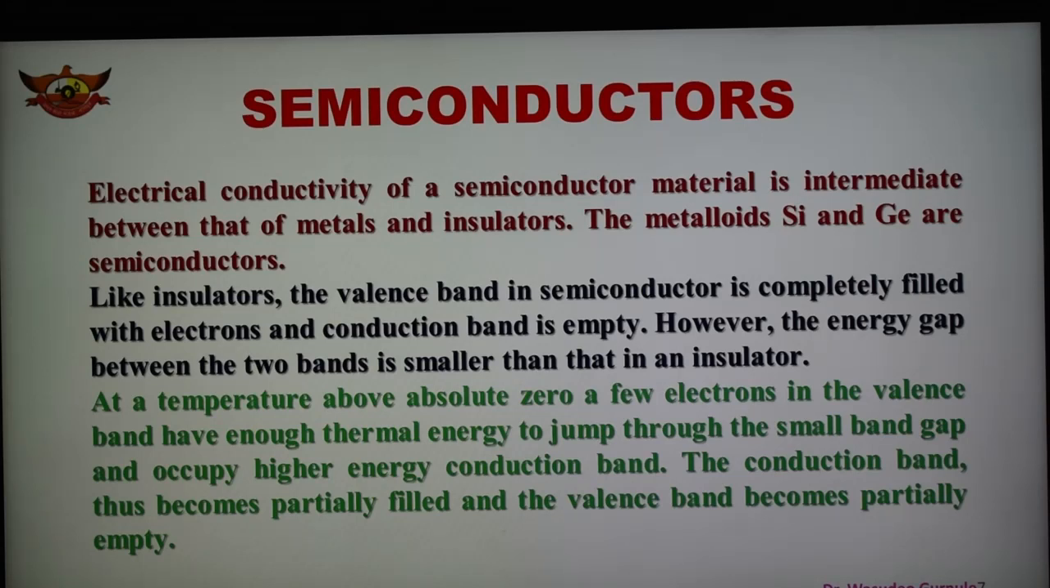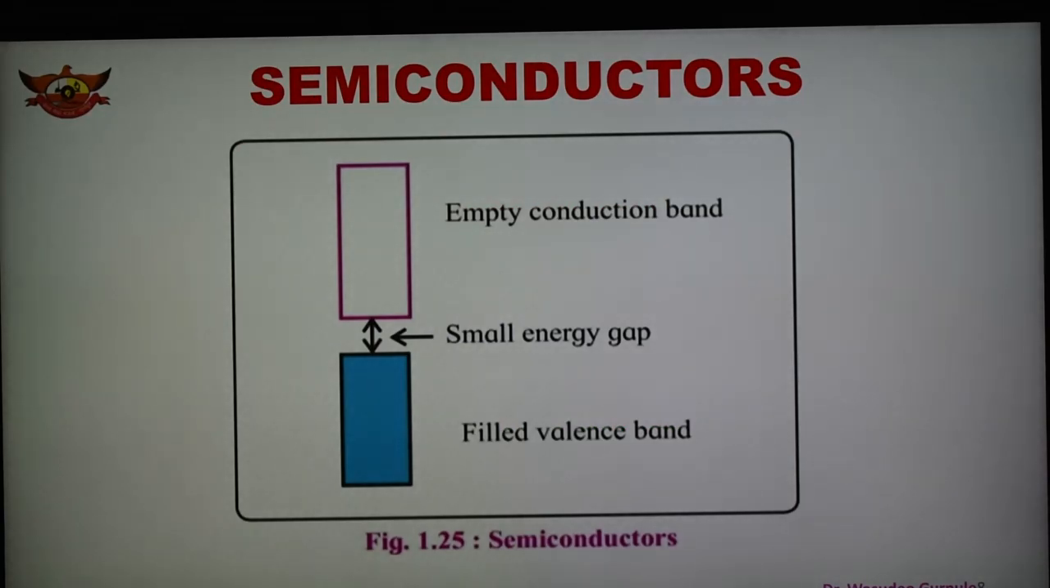So these electrons have sufficient energy to jump from the valence band to the conduction band, and because of that the conduction band becomes partially filled. The conduction band was initially empty, but after the transfer of electrons it becomes partially filled, and therefore the valence band becomes partially empty. This is also shown in the figure, and because of that these materials are known as semiconductors.